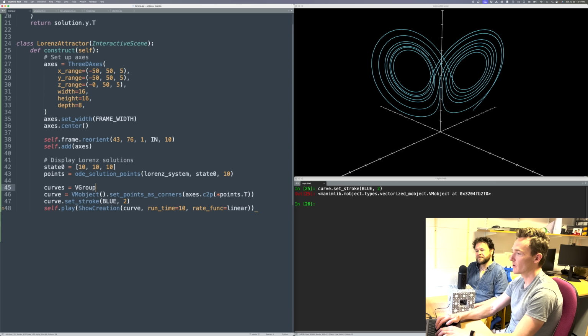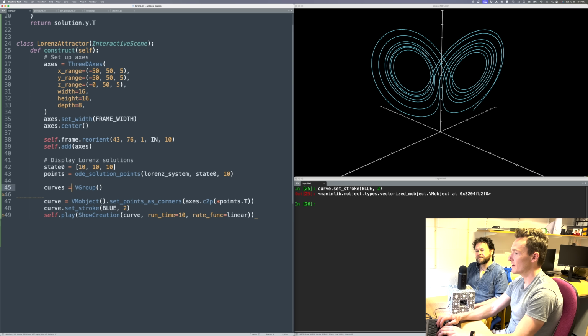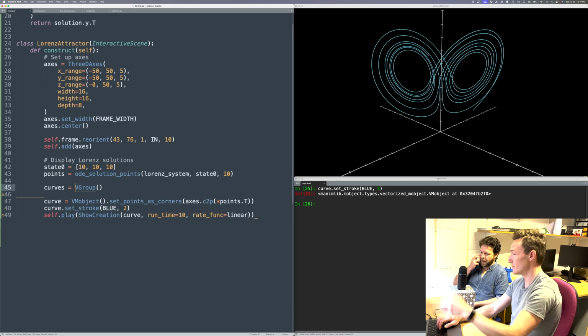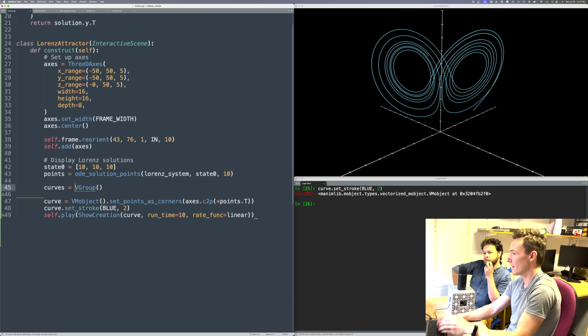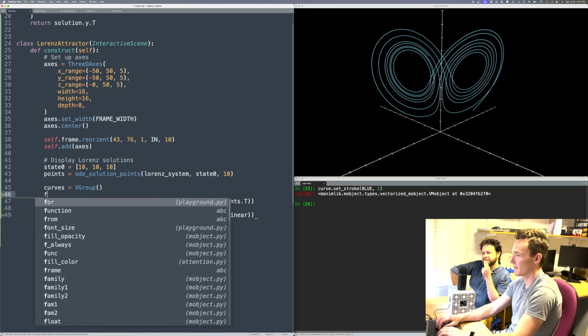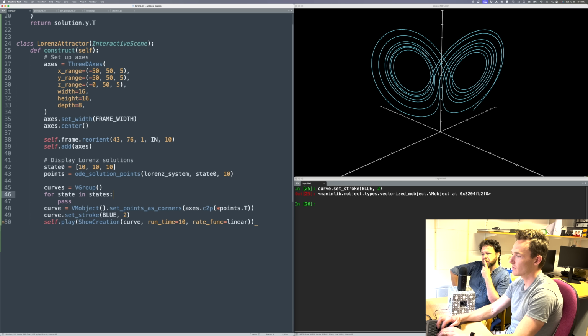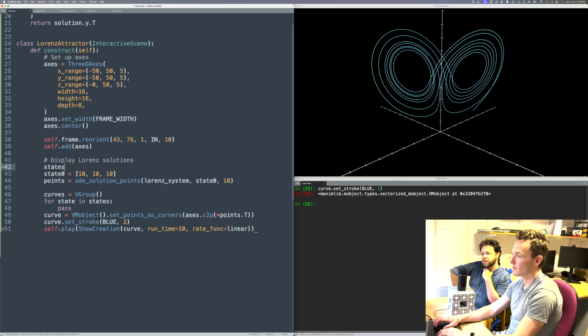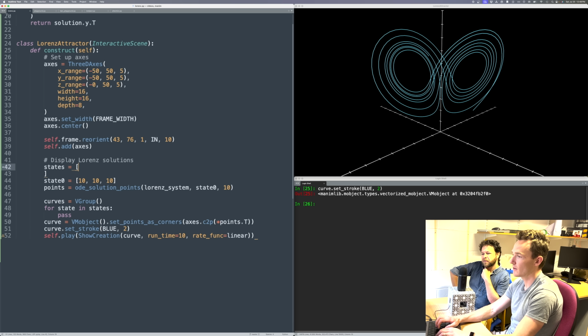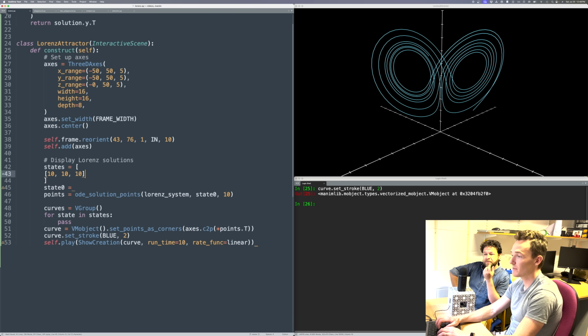I'm going to create a group of curves, and I call it a VGroup just to say that these are going to be vectorized objects. That makes the rendering a little faster if it knows that. If it doesn't know that, it'll render them, but it doesn't use a certain trick to make it faster. Then I'm going to go through a bunch of states, which I need to define now. And these are your initial conditions. These are going to be the initial conditions.